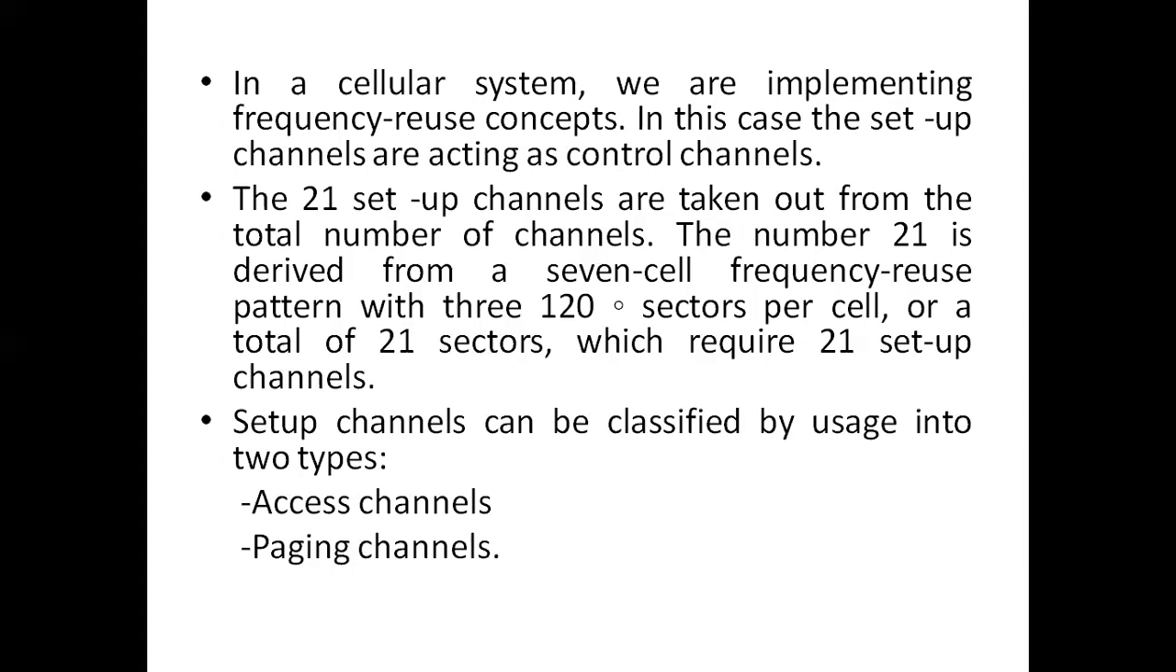Here we have 7 cells and each cell is divided into 3 sectors. That means the total number of sectors becomes 3 into 7, that is 21. So that's why we have 21 sectors. This is the case whenever we are using a 7-cell pattern and each cell is divided by 120-degree sectoring. That means we have 21 sectors for the total cluster.